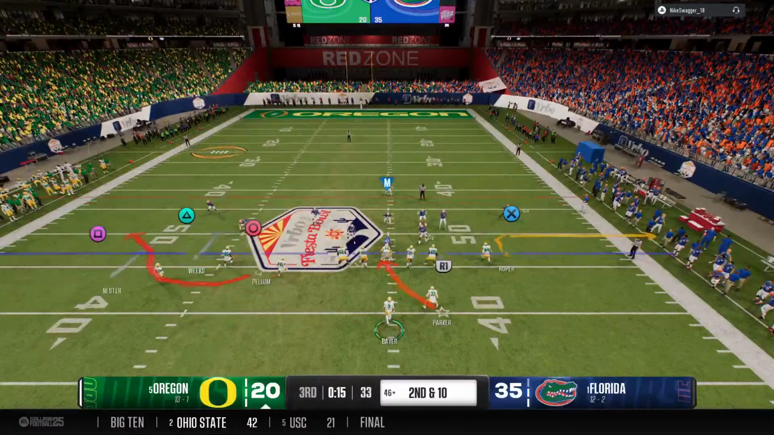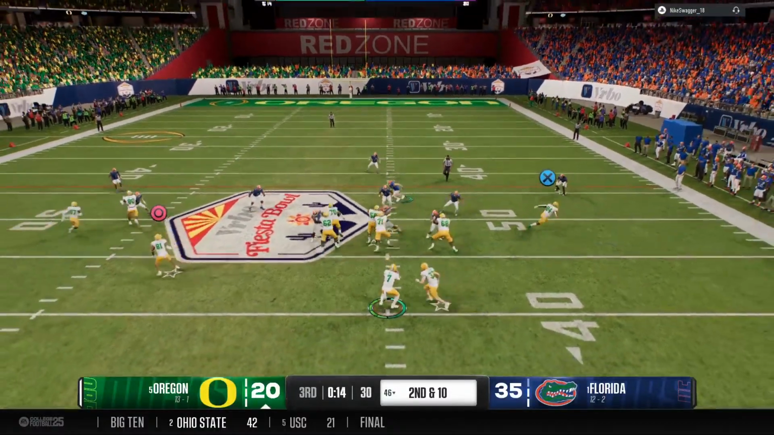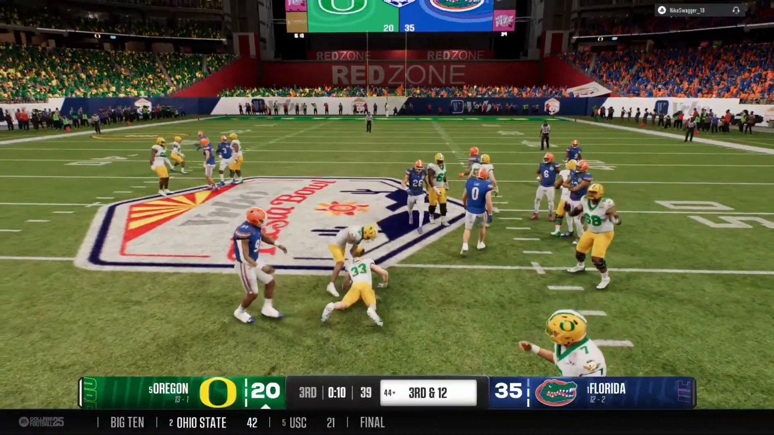Offense getting set up. Here's second down. They're going to run it here. Tackle behind the line. It's a loss of 2.